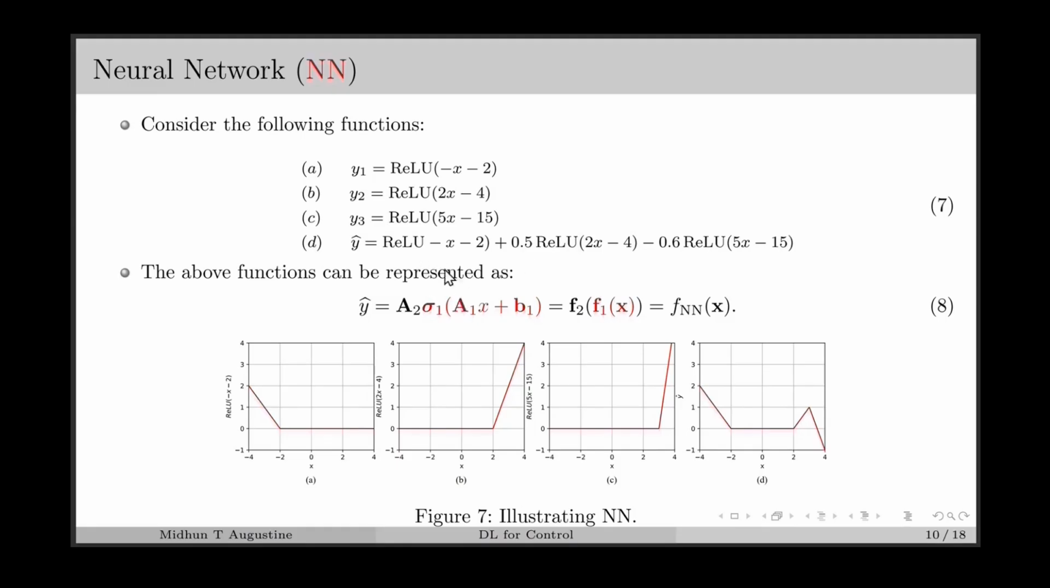A1 will contain all these weights. It will be a column vector which contains minus 1, 2 and 5. And B1 will also be a column vector which contains all these bias terms, minus 2, minus 4 and minus 15. Here, all this part, like sigma 1 of A1x plus B1, we can represent as a function f1 of x. With this, the final expression we can represent as f2 of f1 of x. This is a popular version of the neural network and it is called a shallow neural network, and we can represent it as fnn of x.